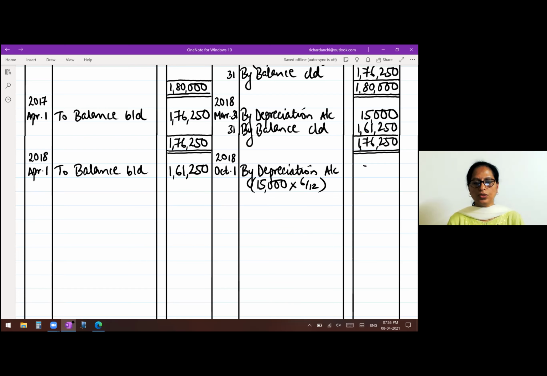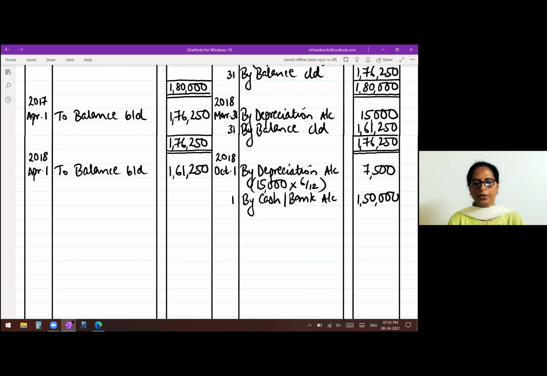So it comes to 7,500. Next is you are selling the machine. So when you sell, you are going to receive. So entry is cash or bank account debit to machinery account. So on the credit side, by cash or bank account. This is the sale value, 1,50,000.